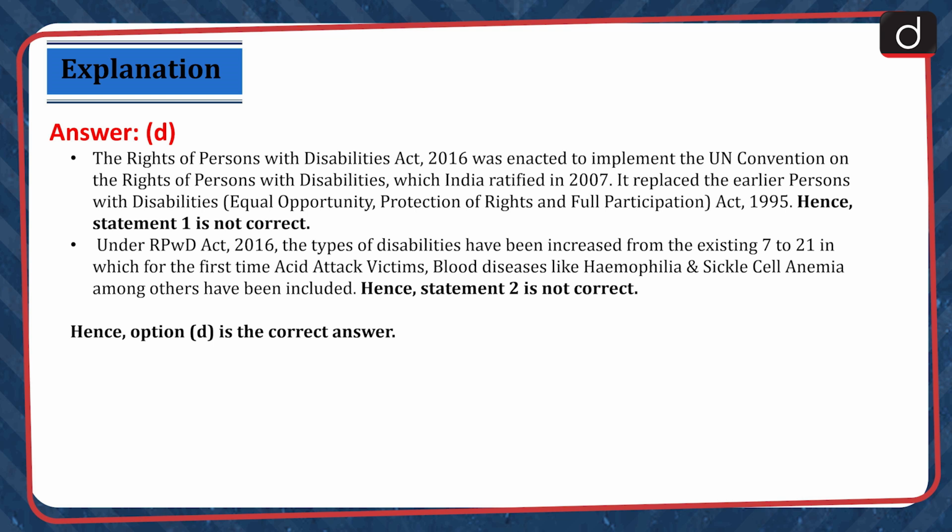Under the RPWD Act 2016, the types of disabilities have been increased from the existing 7 to 21, in which for the first time acid attack victims, blood diseases like hemophilia and sickle cell anemia, among others, have been included. Hence, statement 2 is not correct. Hence, option D is the correct answer.